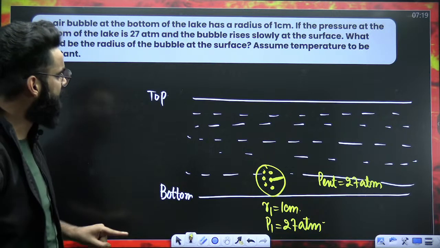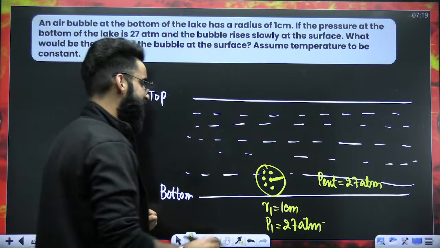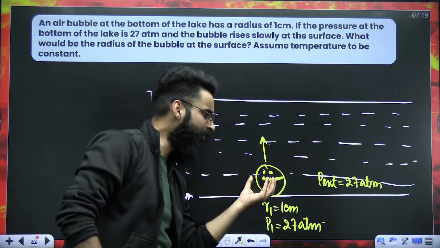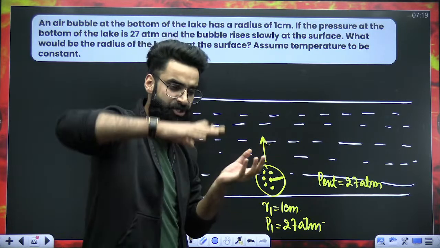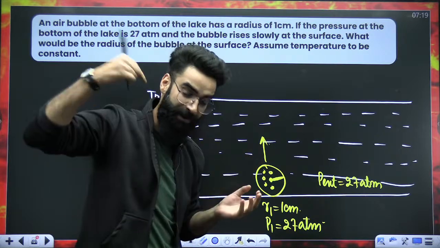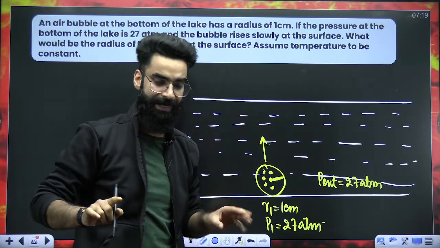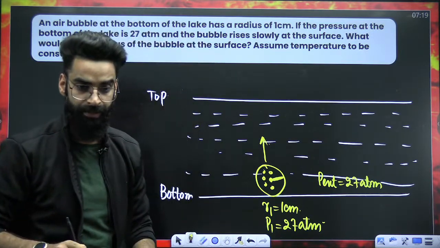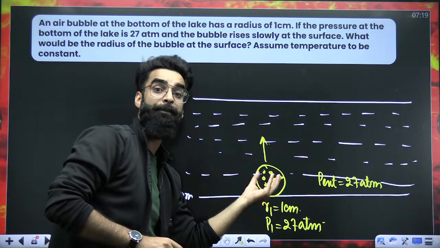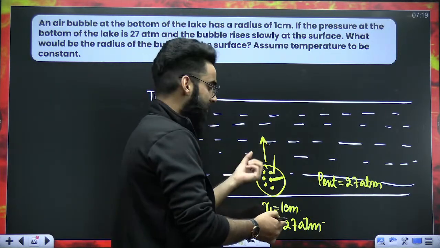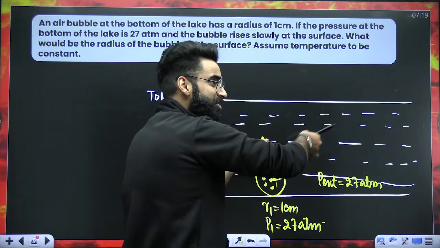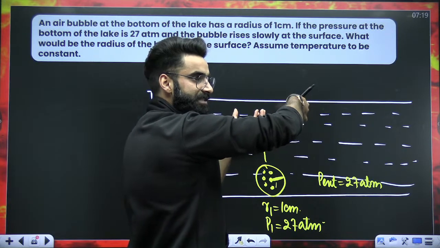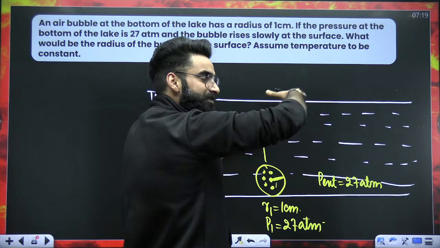Perfect. Now, as far as the question is concerned, the balloon slowly rises up. When the balloon starts rising up, as you go down in the water, the pressure on you increases, you know that. Now, if the balloon is coming up, outside pressure decreases. External pressure decreases, which means expansion will happen.